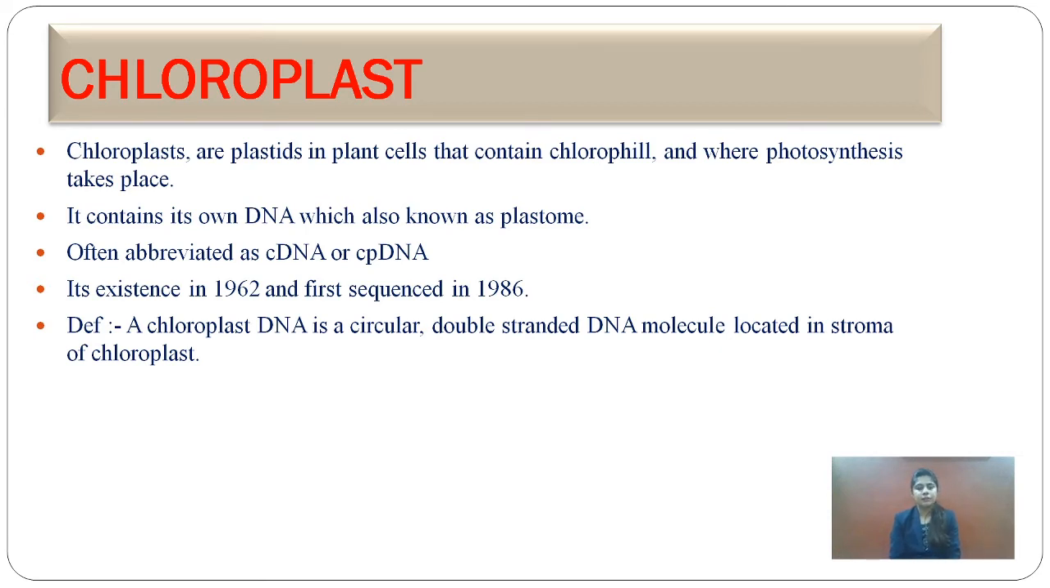We'll see further. A chloroplast DNA is a circular, double-stranded DNA molecule which is located in the stroma of the chloroplast. Okay, we'll see what is stroma in a further slide. Mitochondrial DNA is also circular. It is also double-stranded, but it is present inside the matrix.